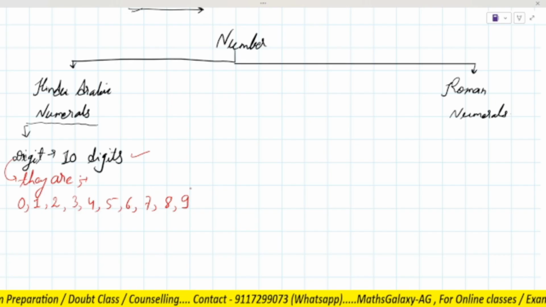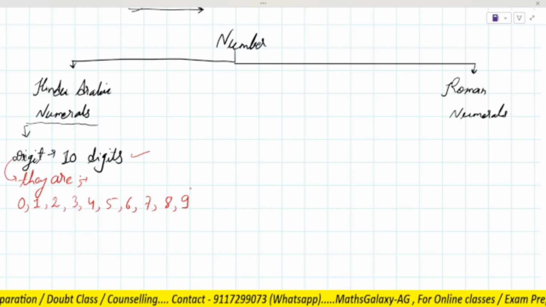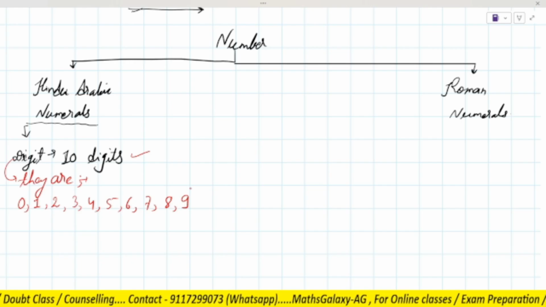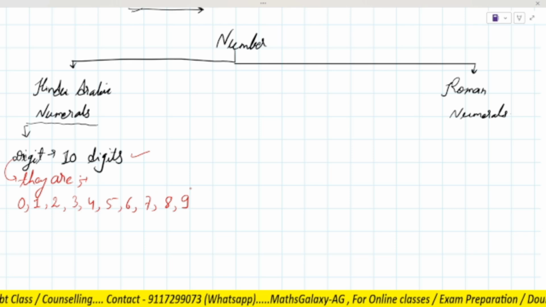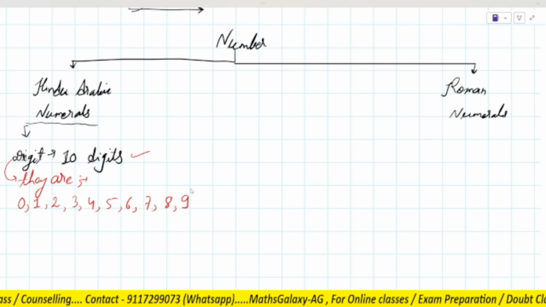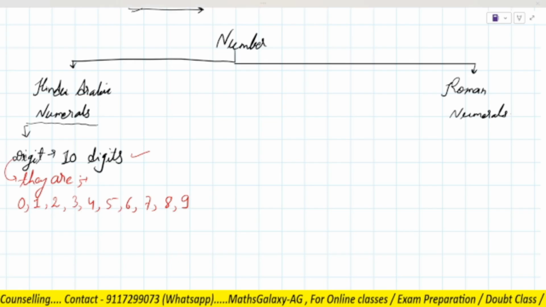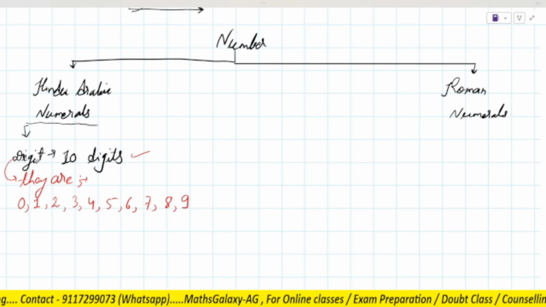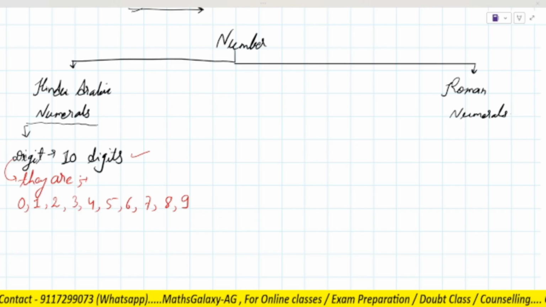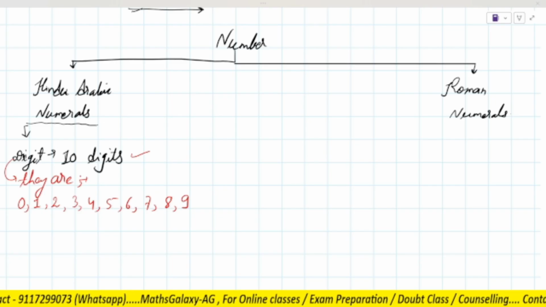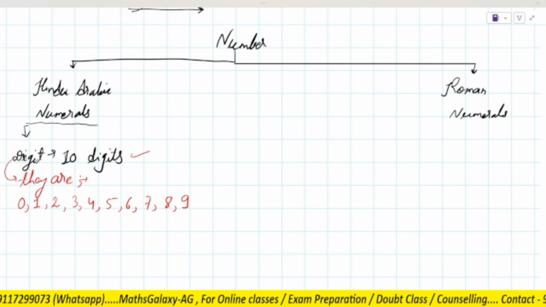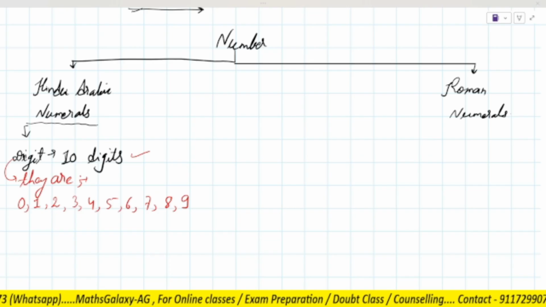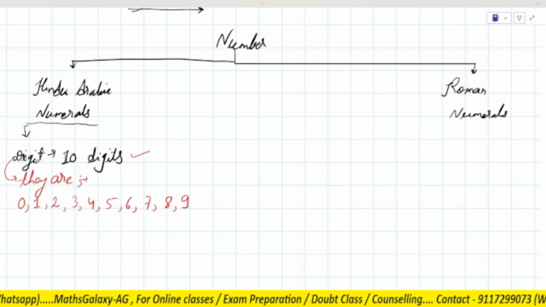Is it clear? So now you can tell me, in Hindu Arabic numerals, how many digits? 10 digits. What are they? 0, 1, 2, 3, 4, 5, 6, 7, 8, 9, till 9. So we can say that in Hindu Arabic numerals, the digits start from 0. I am talking about only digits, not numbers.